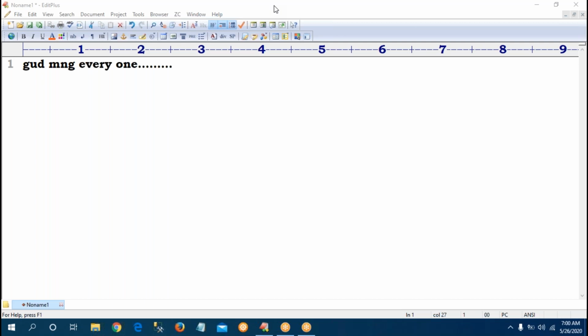There are two types of errors possible. What are the two types? One is syntax errors, second one is runtime errors. Syntax and runtime errors. Sir, what is the syntax error? In any programming language, both types of errors are available.